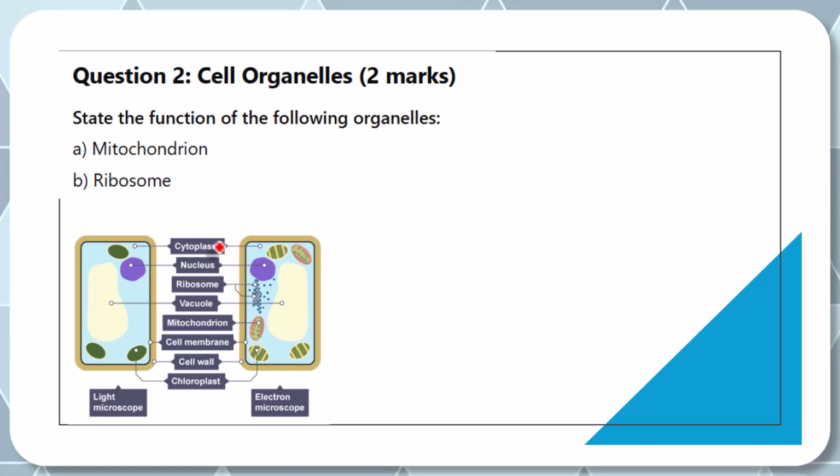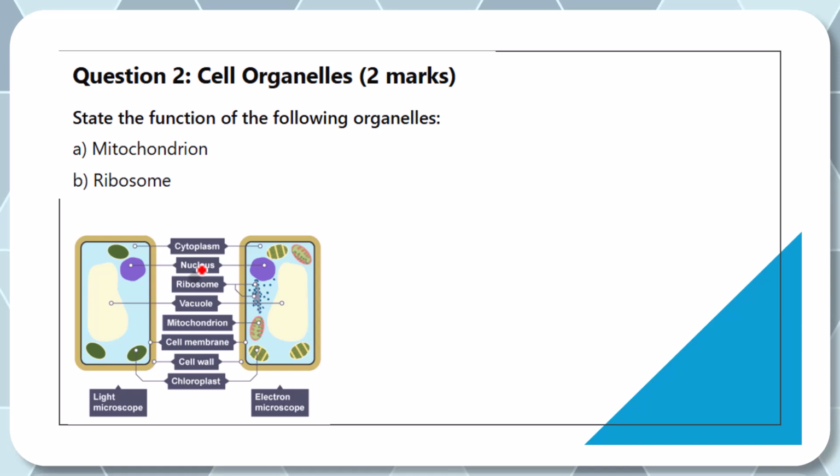Now we want to run through all the functions of the cell organelles, and I'm going to use this plant cell as an example. Number 1, the cell cytoplasm is this part that looks bluish in color, and it contains solutions of salt, and this is where chemical reactions always happen. Cytoplasm is the part of the cell where chemical reactions are normally happening.